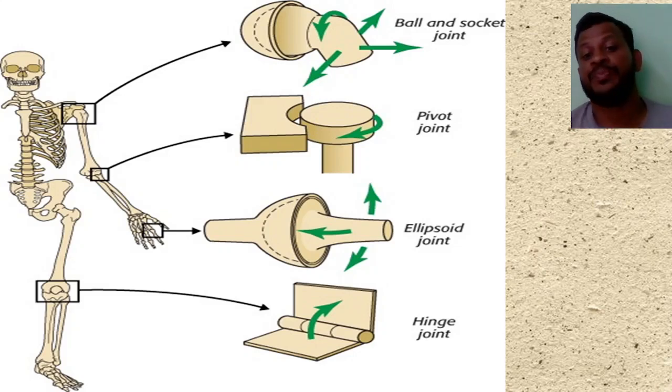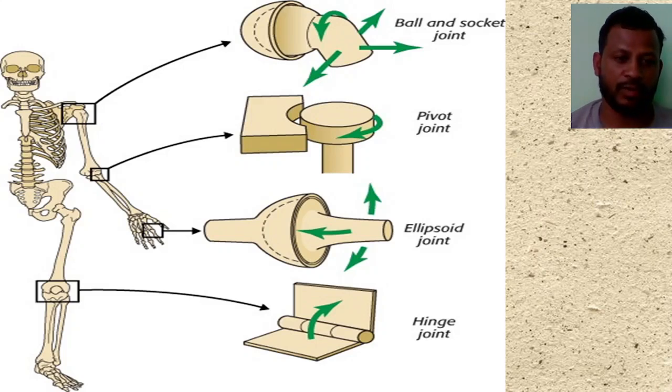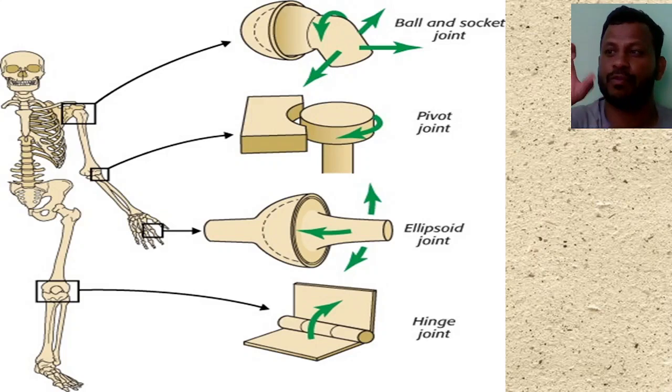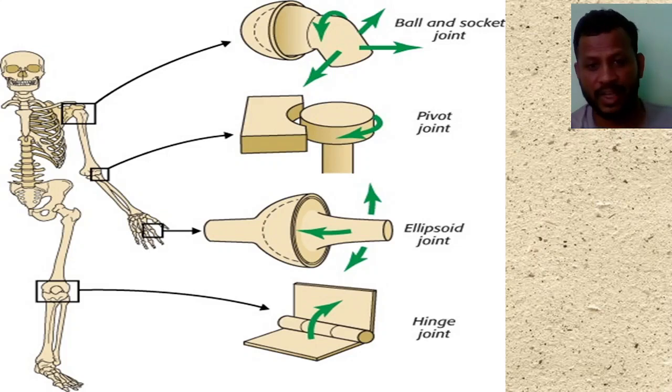Second one is the ellipsoid joint. We are going to see it is present here in our fingers. Okay, we can fold our fingers in three places: one, two and three. This is the first one, this is the second one, and this is the third one. These are the joints of our fingers.